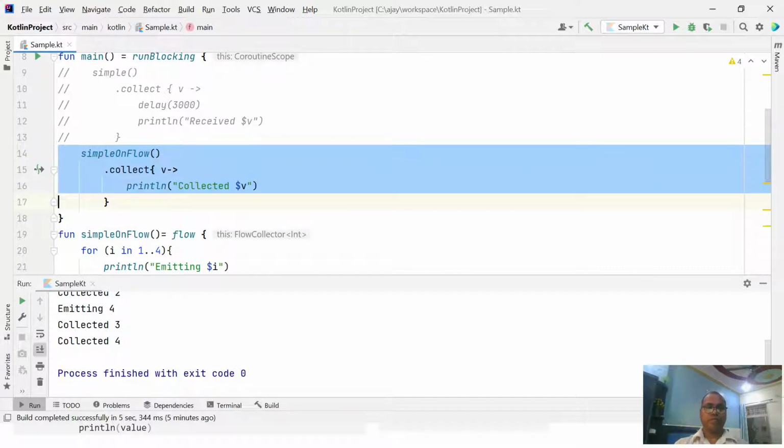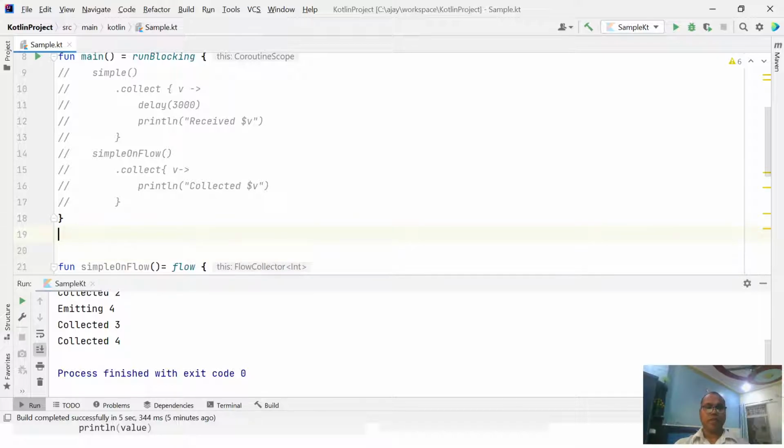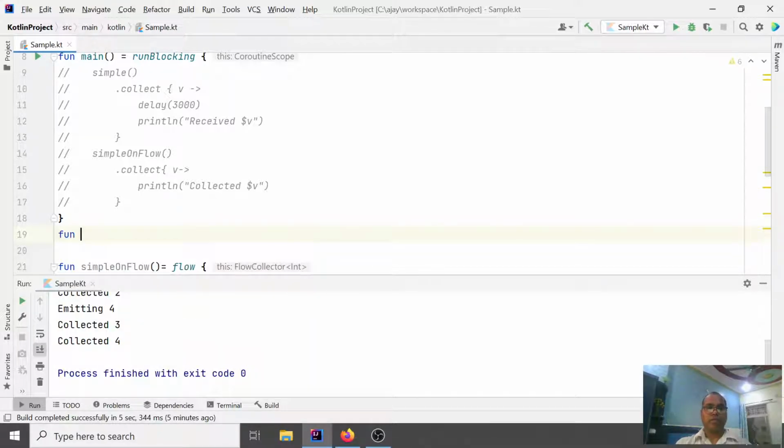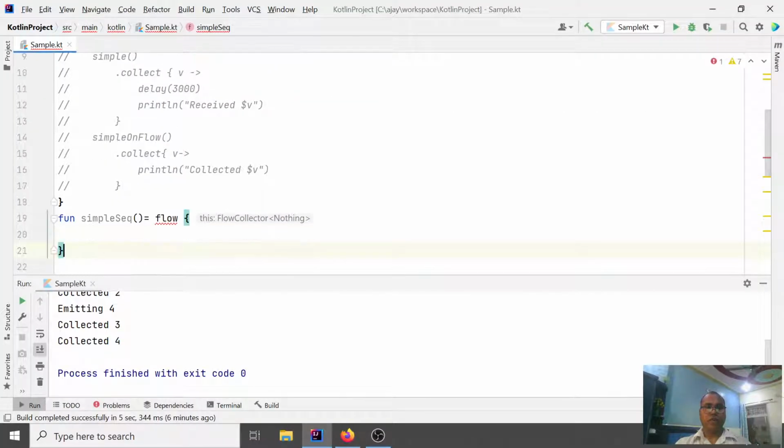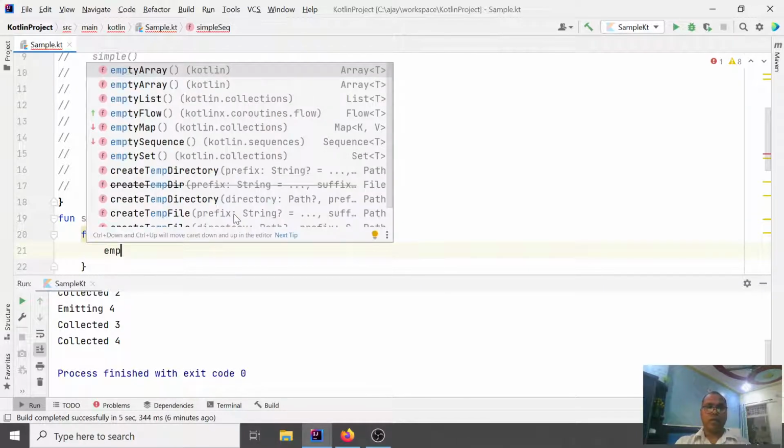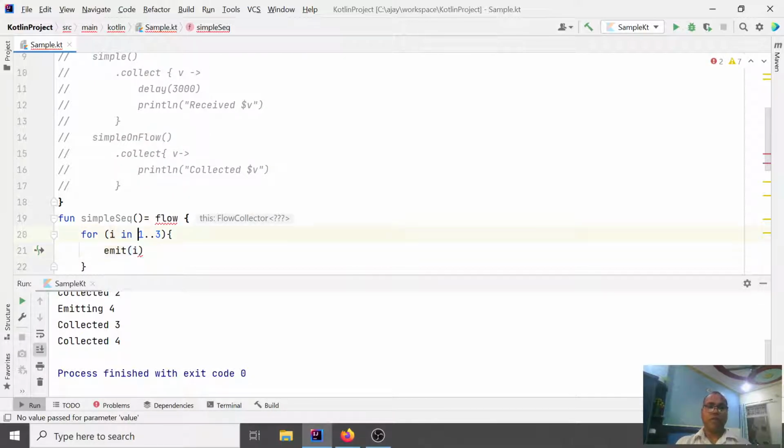Just comment it out. Let's write a sample sequential flow; by default the nature is sequential. Let's say we are returning some values, three values, emitting each value and adding a delay of, let's say, 1 second.